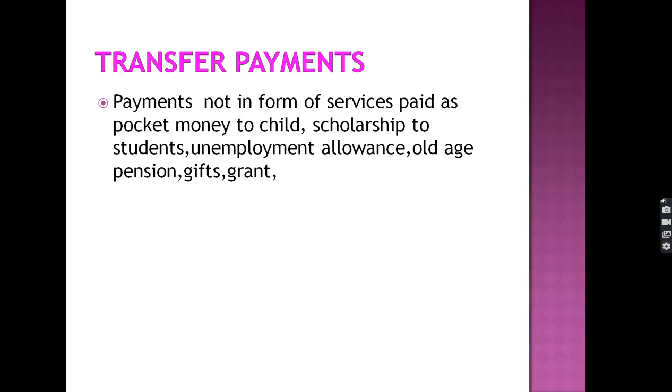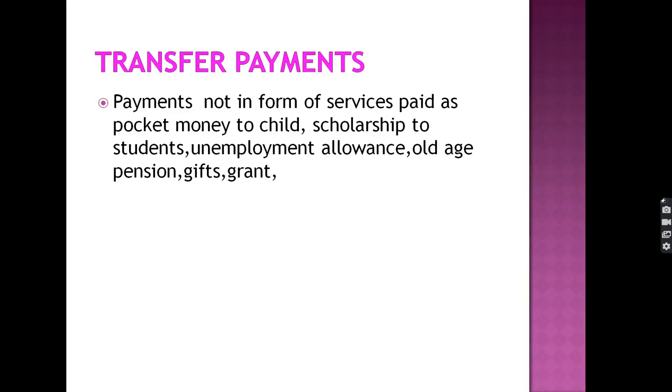Unemployment allowance is given by the employment exchange. Old age pension is also given not for the services. Gifts are given not for the services granted. Grants are given not for the services provided, but are only economic help to the people.